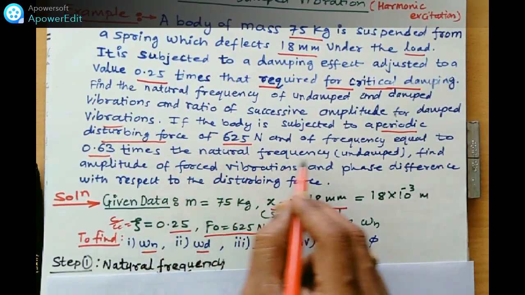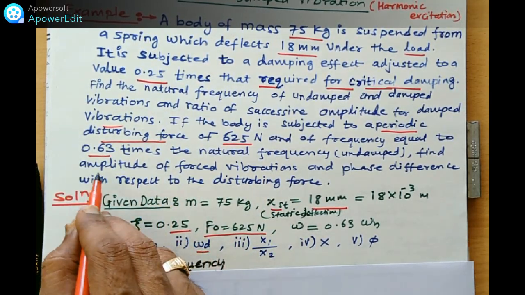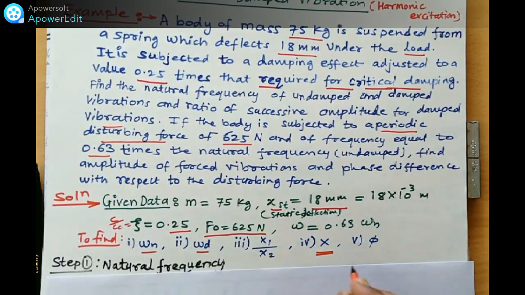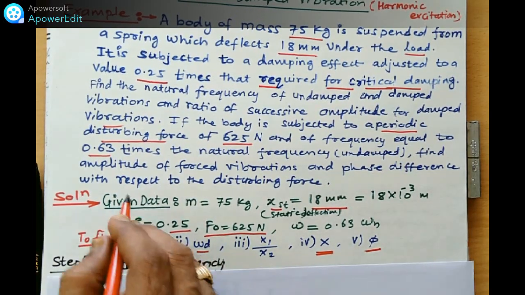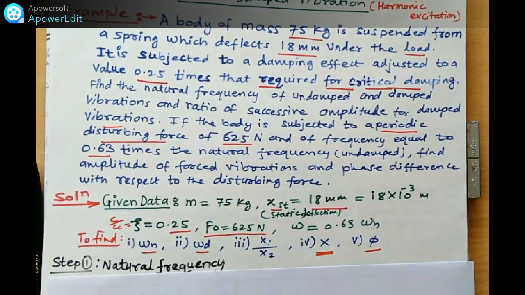So the natural frequency and damped relationship we learn. What we have to find out here, that is the main task: X, the total amplitude for this forced vibration, and the phase difference with respect to the disturbing force. This disturbing force is there for the forced damped vibration. And here the x1, x2 also we have to find out.